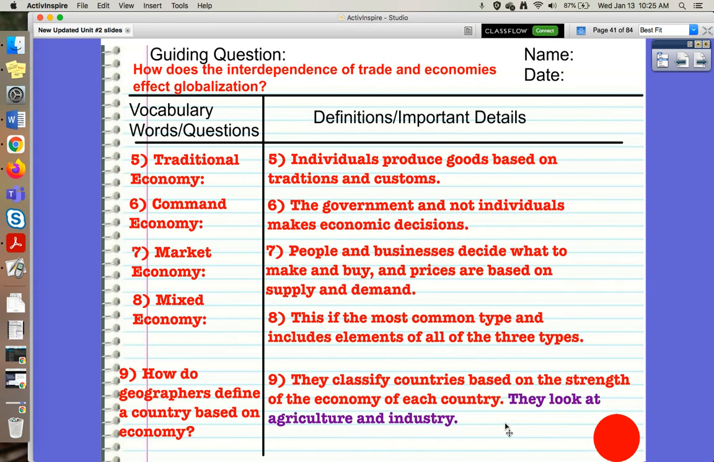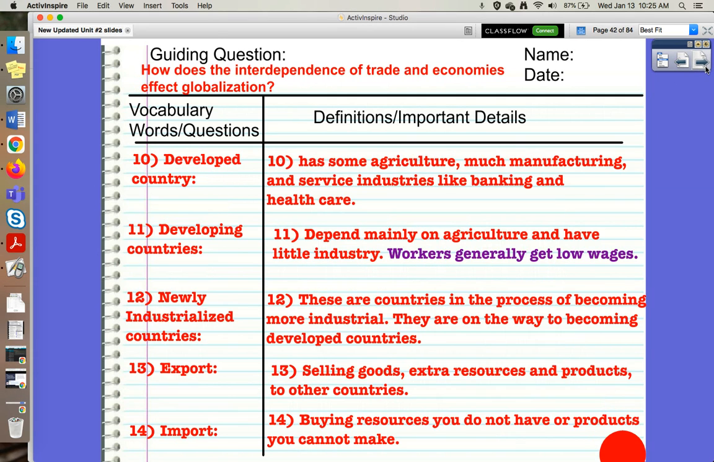What they're looking for is, do you only make one thing? And if you stopped making that thing, suddenly you don't have anything to trade. Or do you make lots of different things and do you have lots of different things that you can trade or grow? That means that your economy is stronger. Okay? They're going to divide you into one of 3 categories: developed, developing, or newly industrialized.